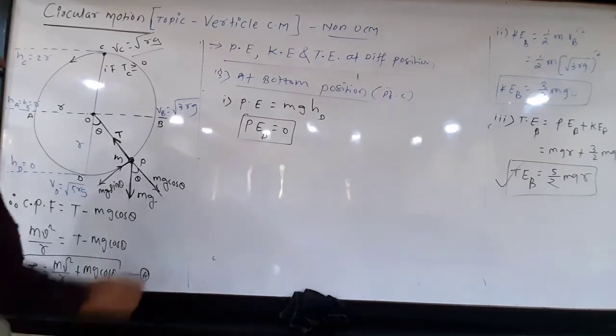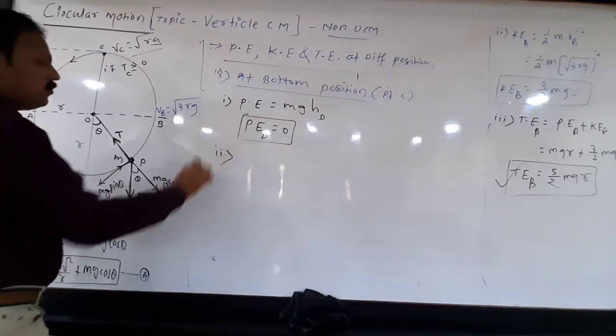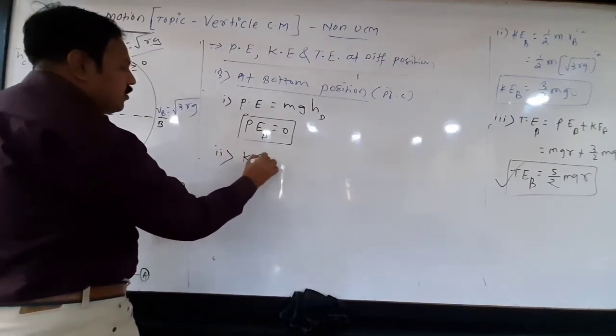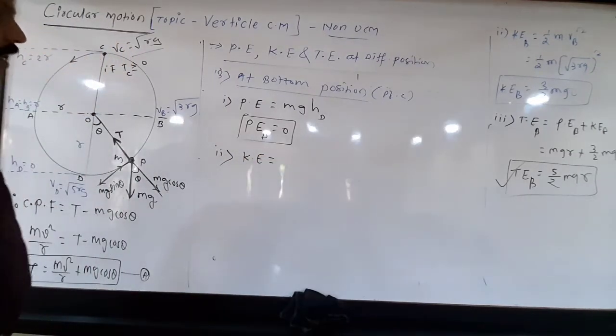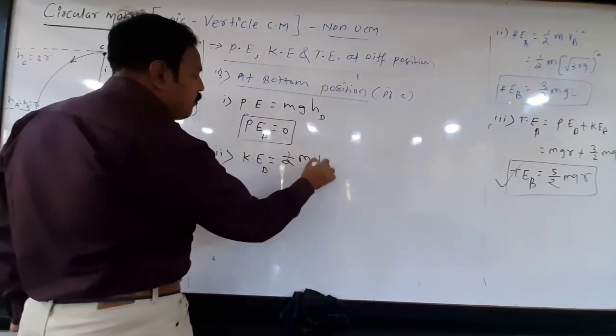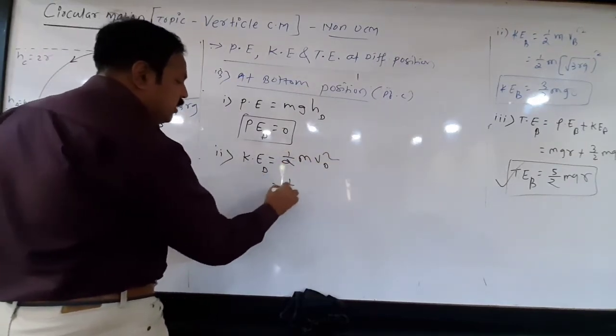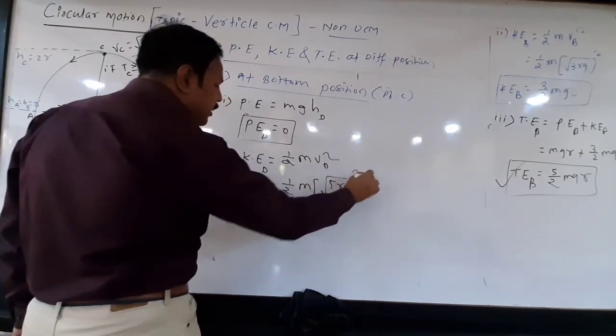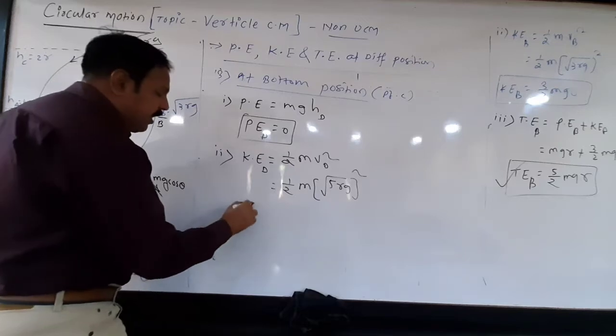Okay. Now number two, what is the kinetic energy? So kinetic energy at point D is equal to 1 by 2 m Vd square. That is 1 by 2 m, Vd means under root 5 Rg bracket square. Square root gets cancelled.